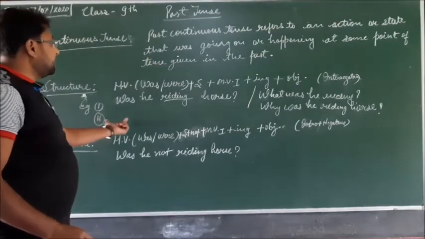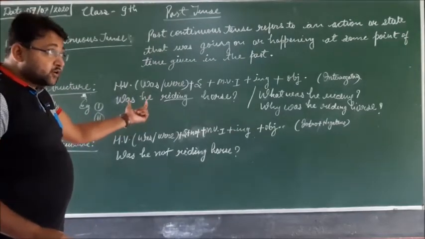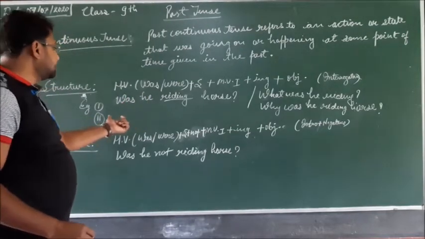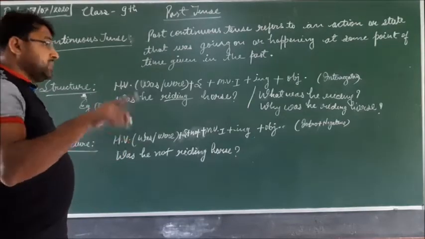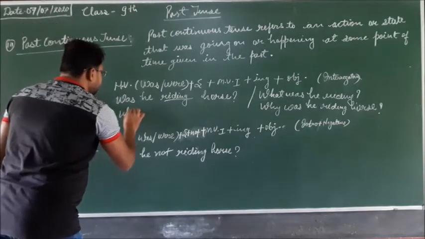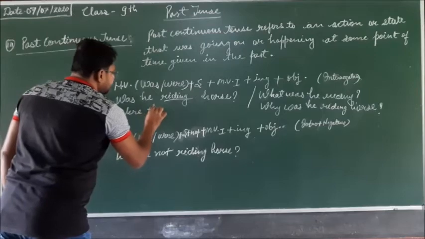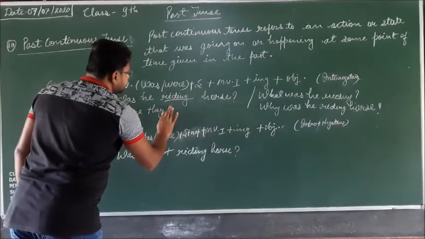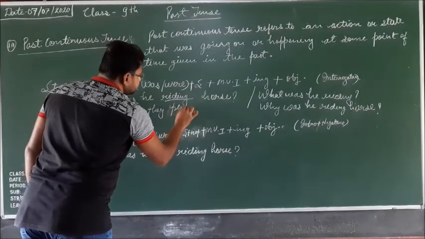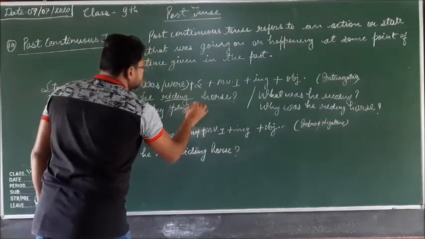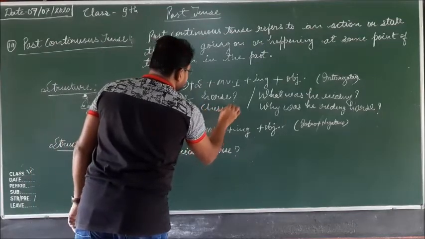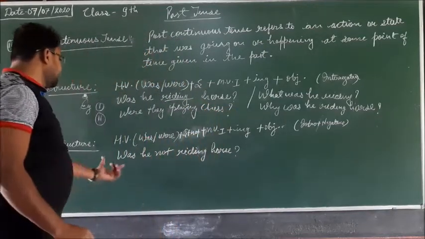And they were playing chess. Interrogative of that sentence: were they playing chess? Question mark.